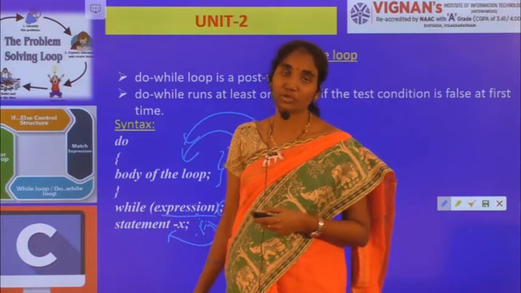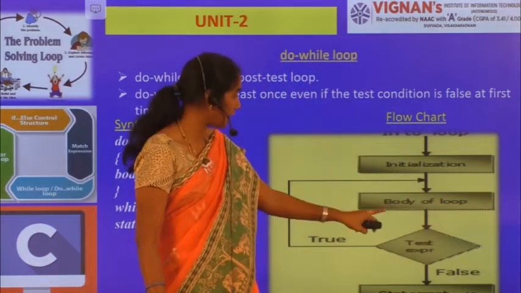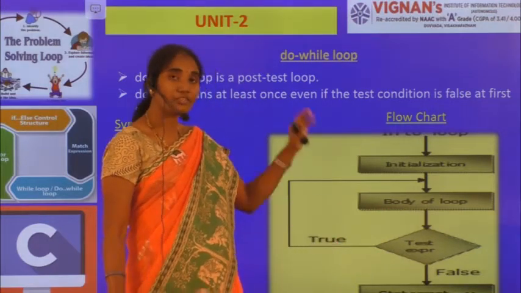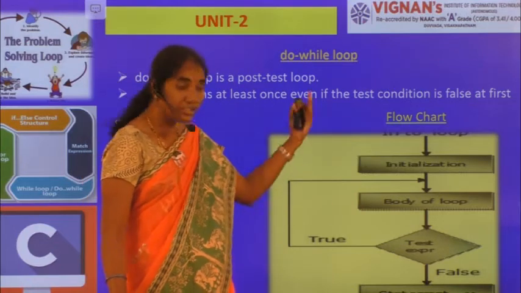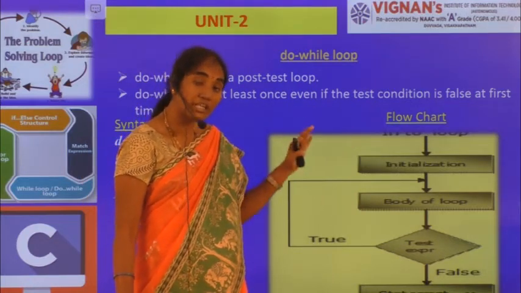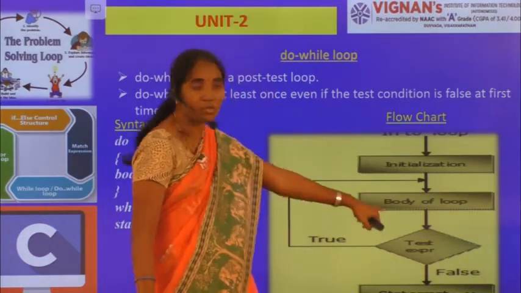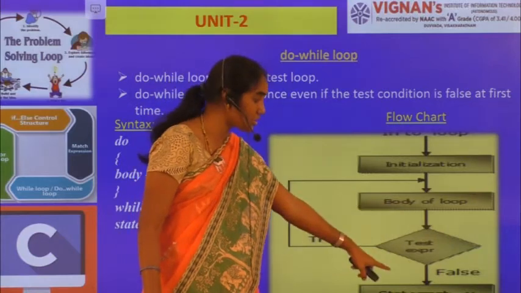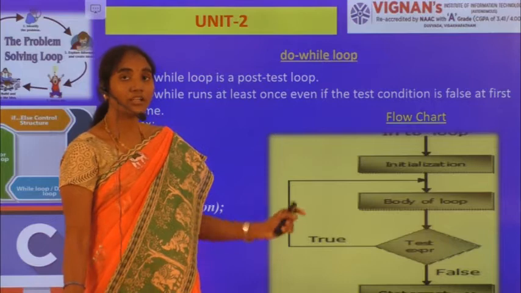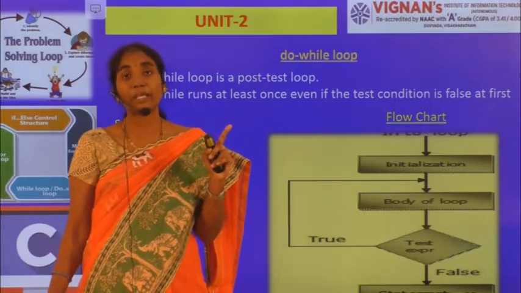Now let's have the flowchart for this do while loop. Here is the initialization statement, then the body of the loop, and then I'm checking the condition. Whereas in your while loop you check the condition first, here the body of the loop will be executed once, and then I'm checking the condition. If this condition is true, then again the body of the loop will be executed. If this condition is false, then the next statement will be executed. So please remember, in your do while loop the body of the loop will be executed at least once.